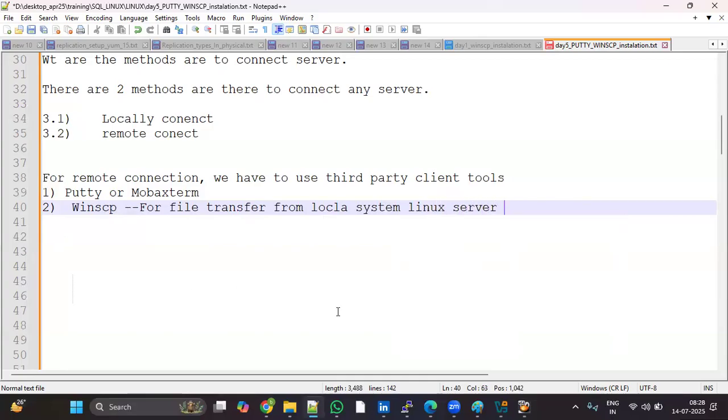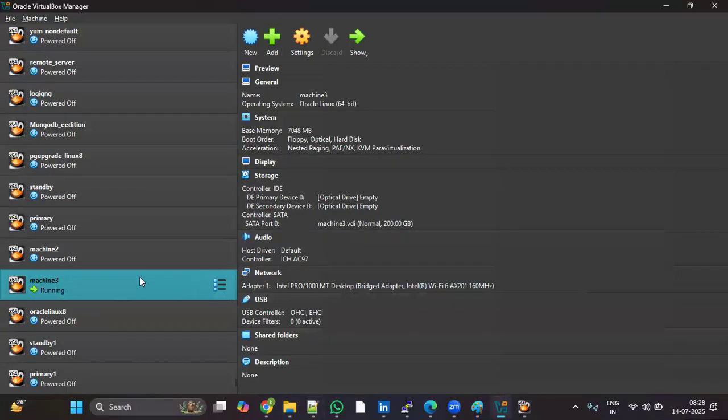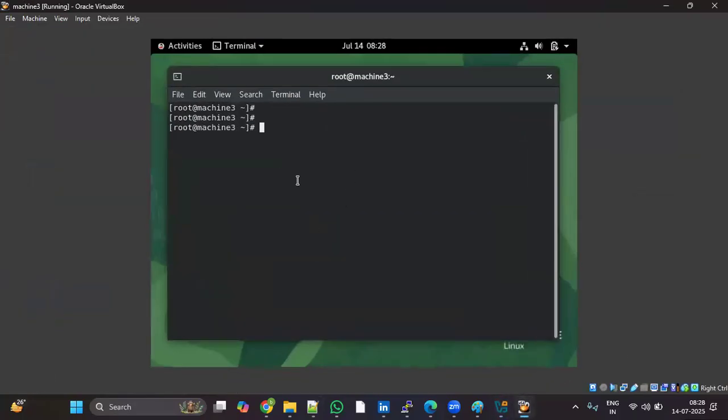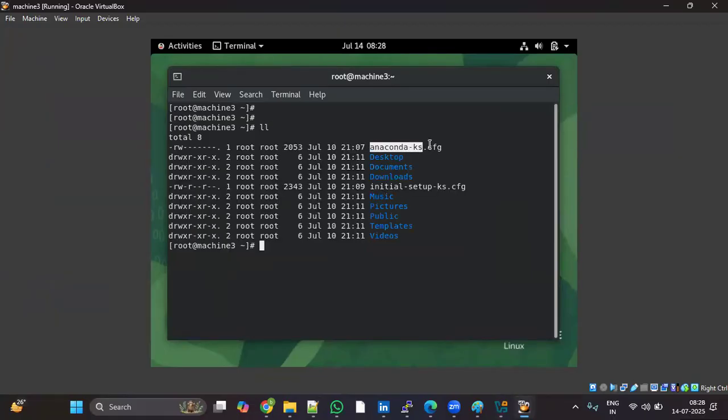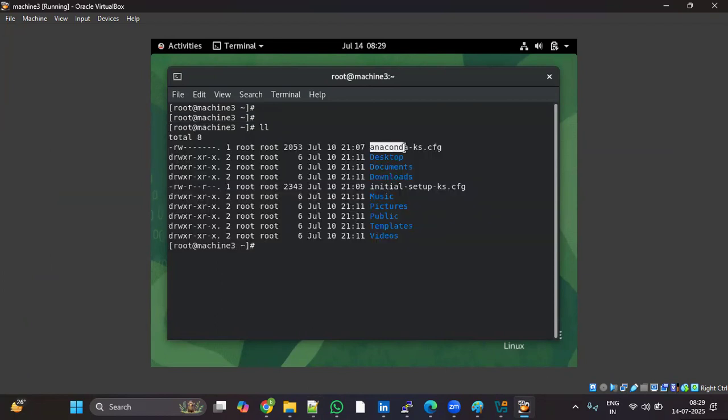Suppose this is my file here. This file I want to transfer to this Linux machine, this machine 3. How to transfer? Suppose there is a file here; you can see what files are there. Suppose this is the file. It's on the Linux machine, not my local system. This file I want to transfer to my local system. How to transfer the files?